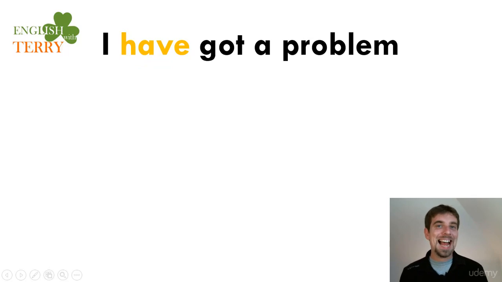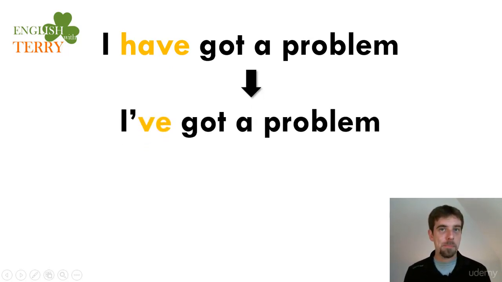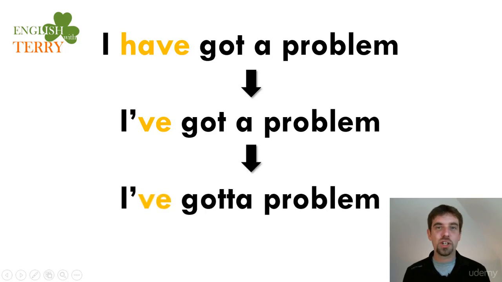So when we look at have got, I have got a problem, the contraction is I've got a problem. What happens next? I've got a problem. So we are interested in when we have I have got a noun: I've got a problem.